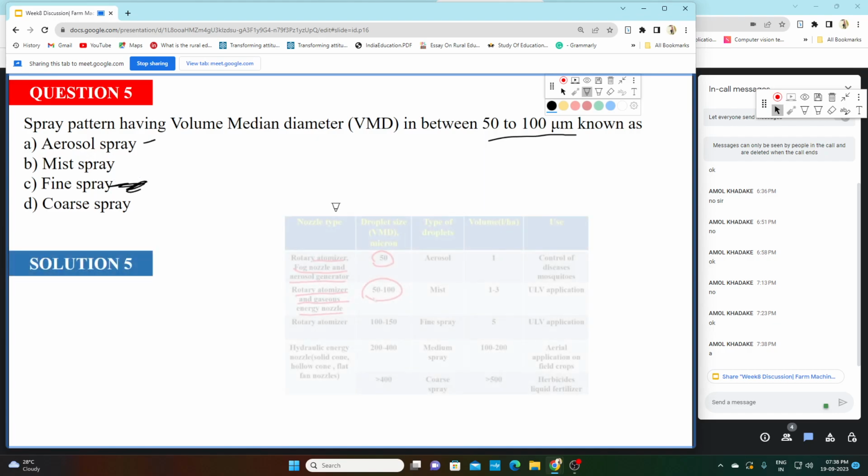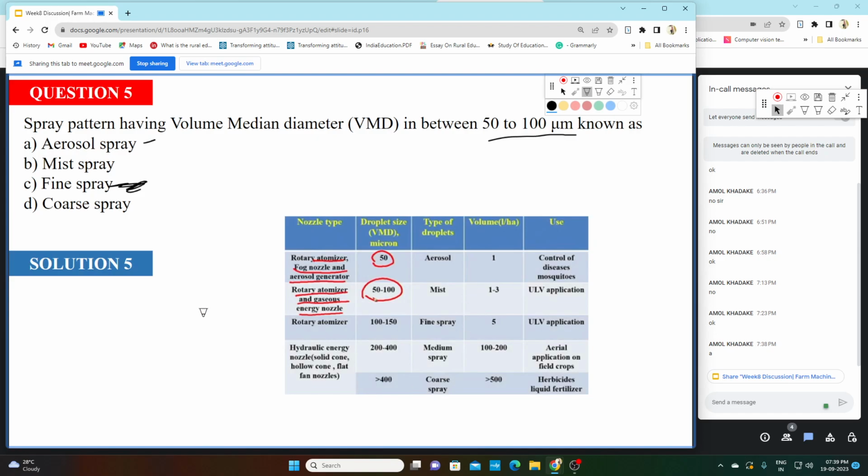So let's see. These are the nozzle types, and this is the type of droplets. If the droplet size is between 50 to 100 micrometer, we call this droplet mist. If it is below 50, we call it aerosol.